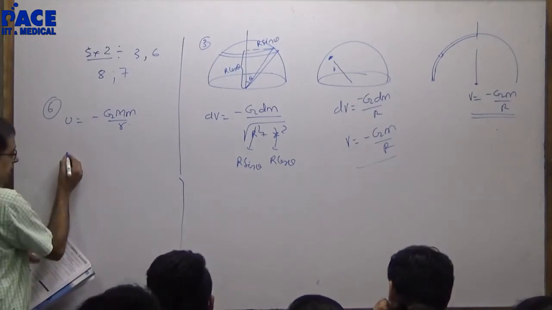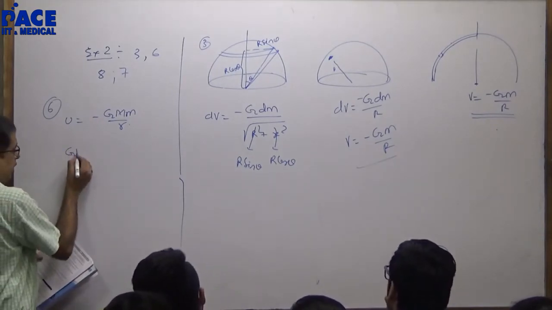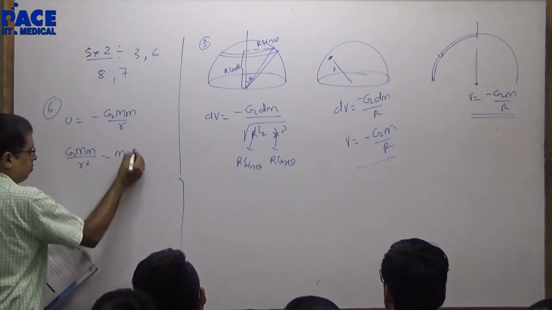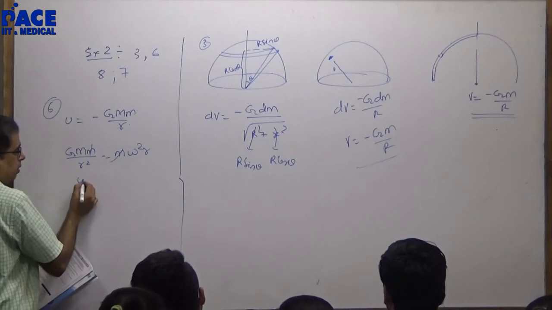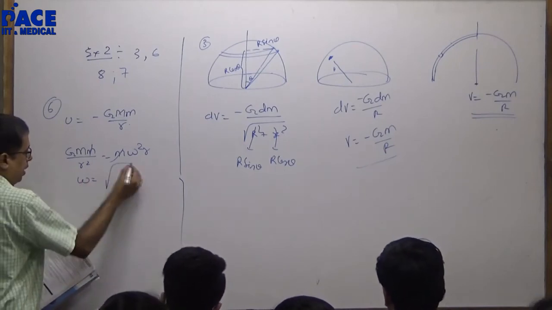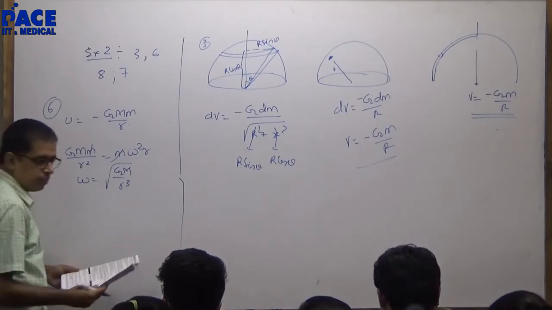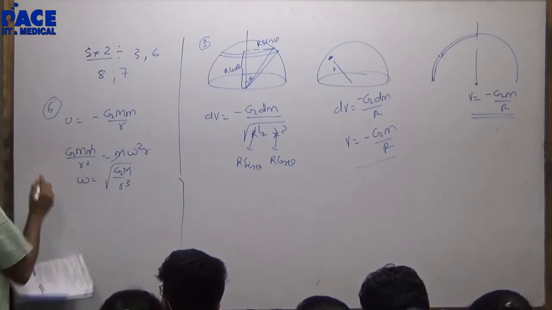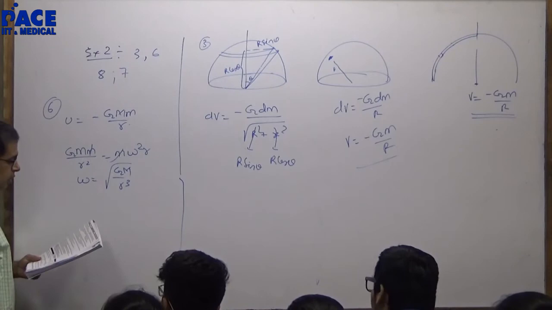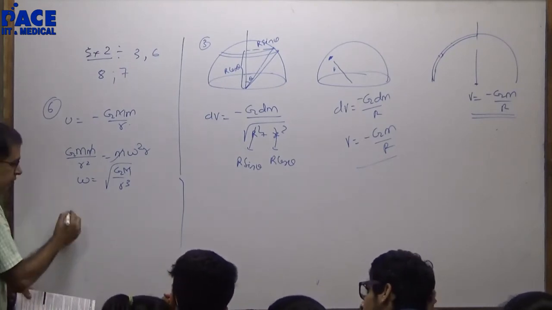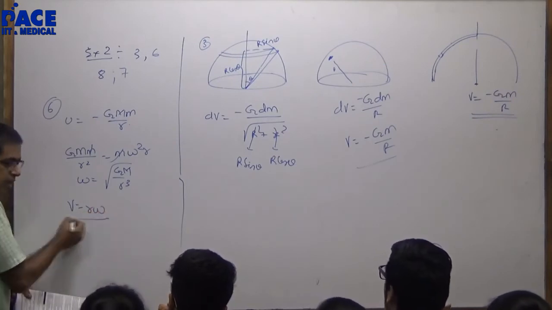Angular velocity: G capital M small m by r square equals m omega square r, so omega will be under root GM by r cube. Third, linear orbital velocity: once I know omega, v is equal to r omega.